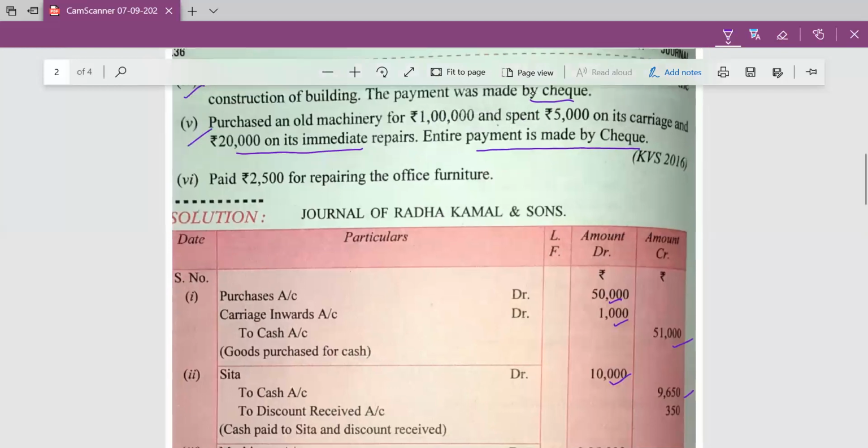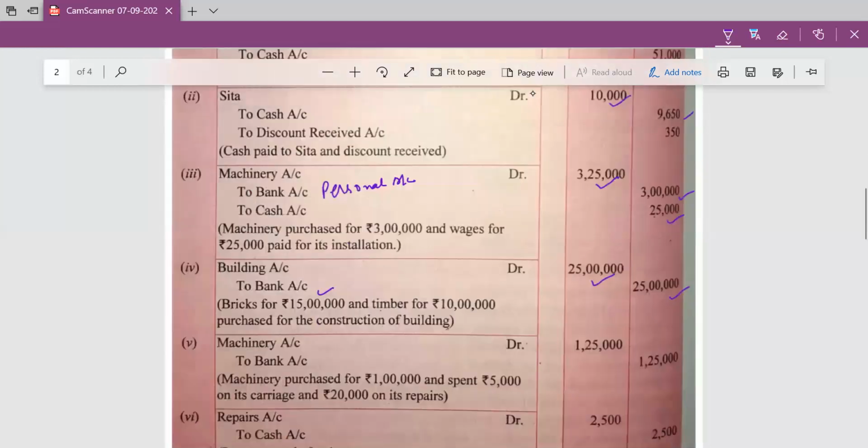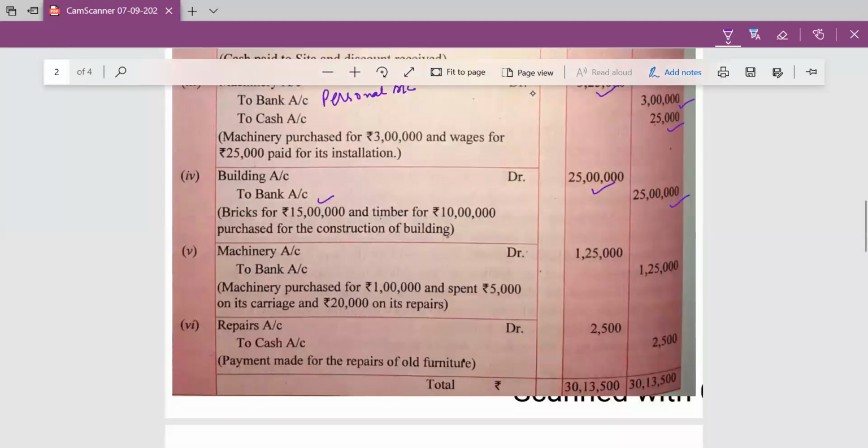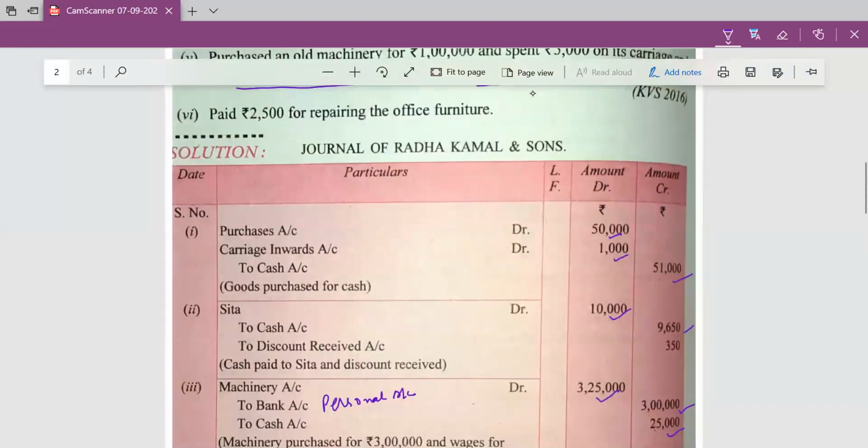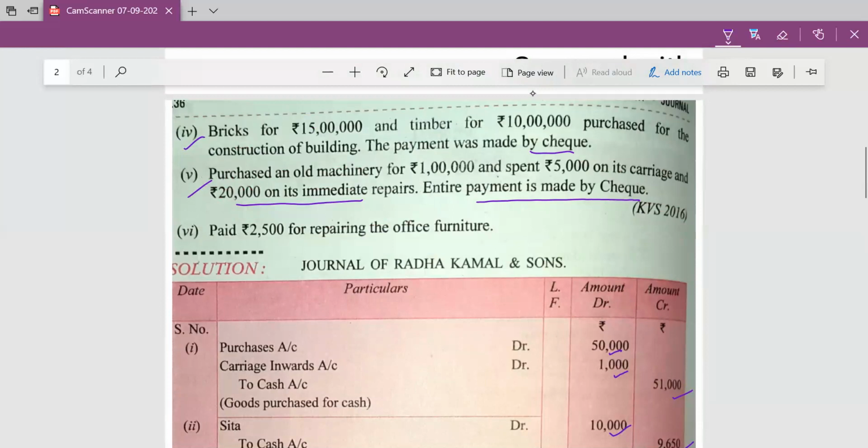Machinery account will be debited by 1,25,000 to bank, because payment is made by check.